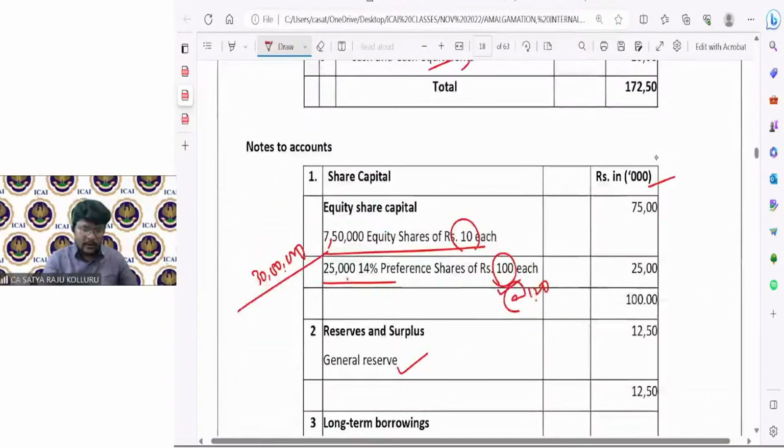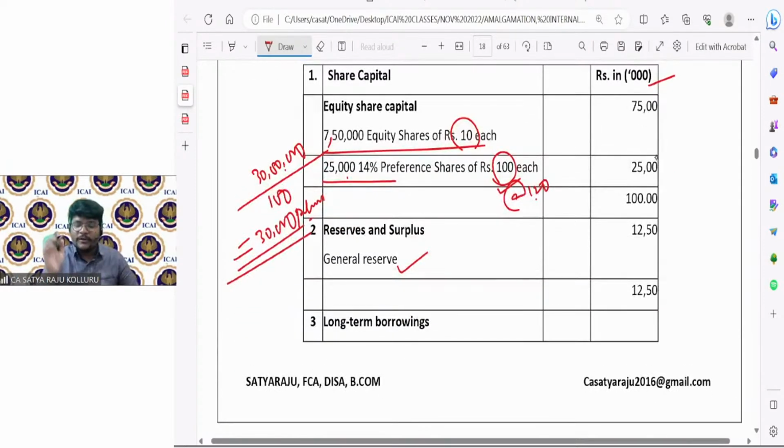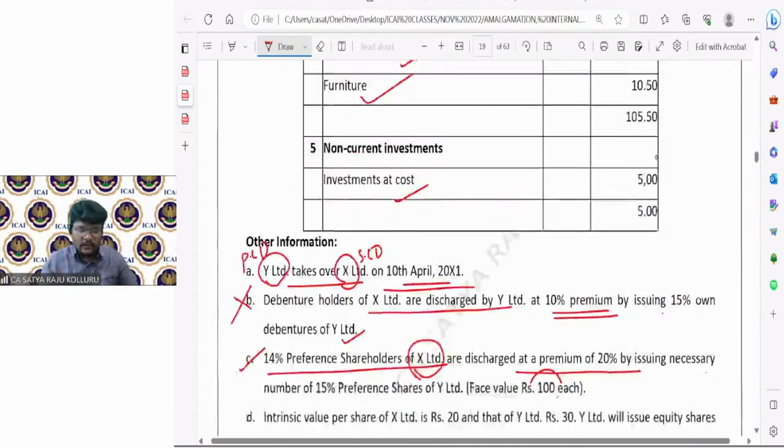At the rate of 100 means how many preference shares should I issue? 30,000 preference shares I should issue. So the worth of preference shares to be issued is 30 lakhs, and the number of preference shares to be issued is 30,000. That is point C.